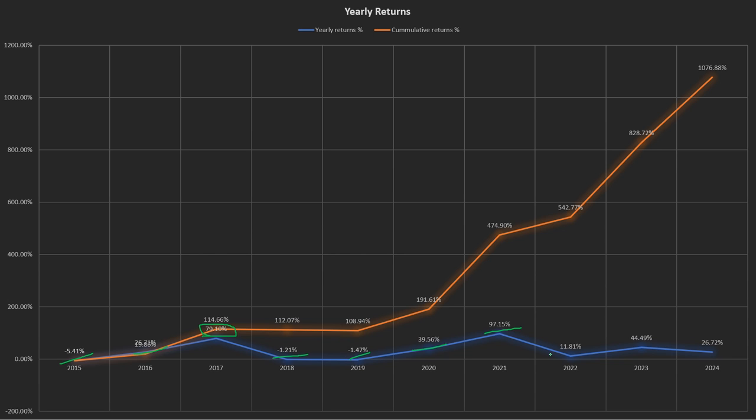In 2022, the annual returns were 11.81%. So, okayish year for this sector. 2023, again a good year for the sector with a total returns of 44.49%. And 2024, the returns were 26.72%. So the cumulative returns in the last 10 years of the sector is 1076.88%.